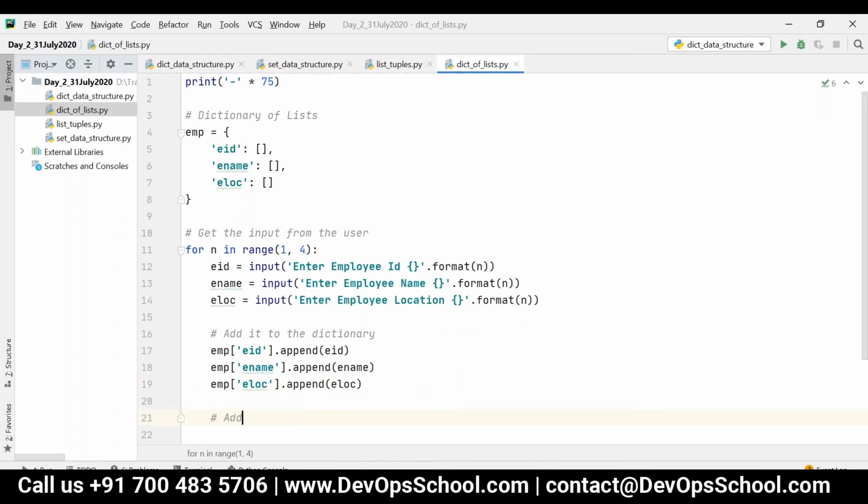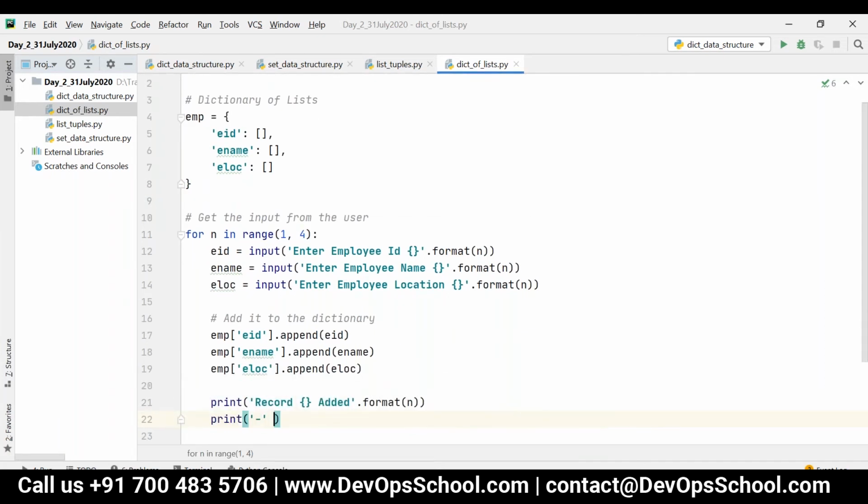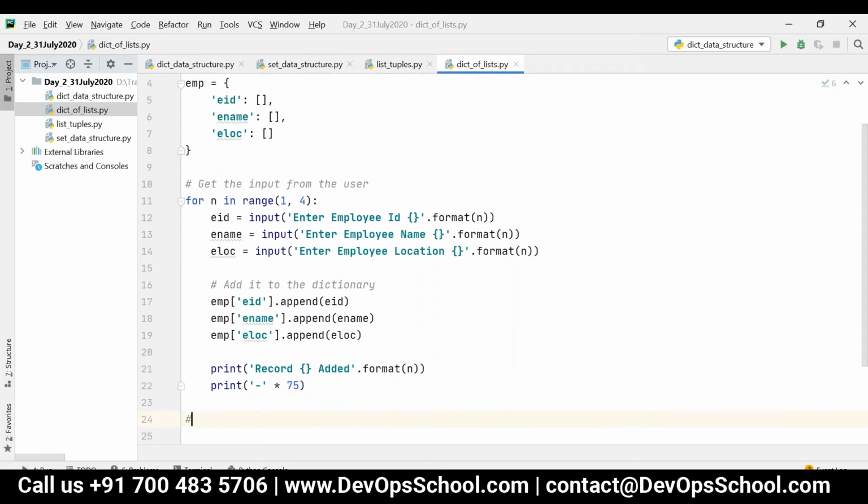Now the record is added, so I can say print record added, and then I can say format of n. So it will display record 1 added, record 2 added, record 3 added, like that. All right, now we have created the dictionary. So now we are going to display this operation, that is select star from EMP. That means we are going to display all the records basically, in this record format.